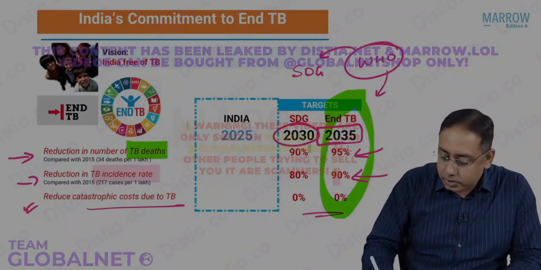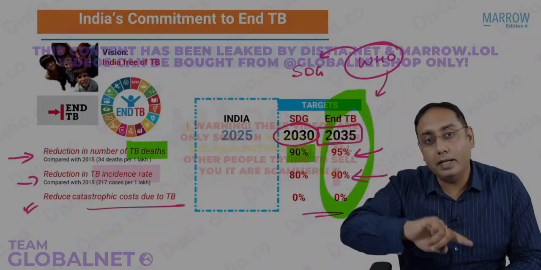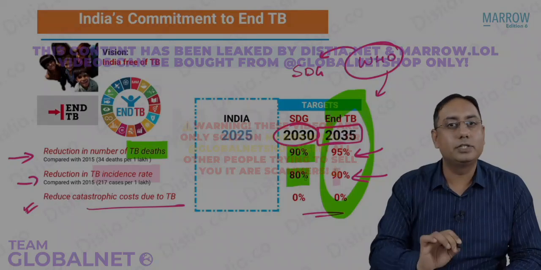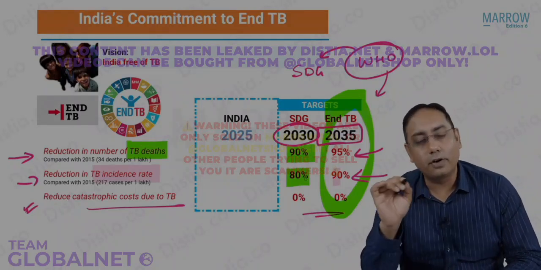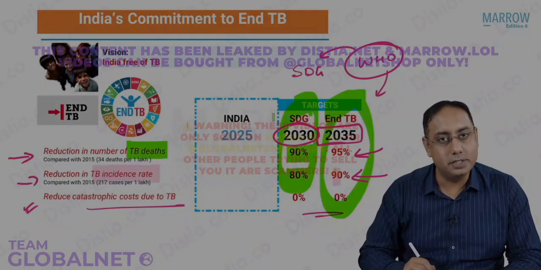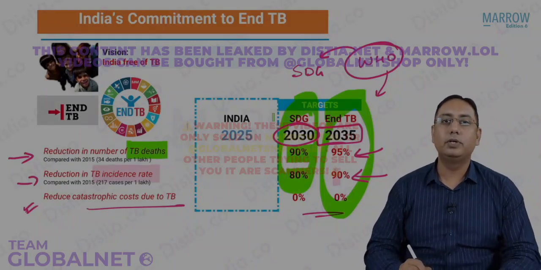Beta, the SDG wants the reduction in TB deaths by 90% and not by 95% as per WHO. The case incidence should be decreased by 80% and not by 90% as per WHO. This is what is important from the SDG point of view. So SDG wants to decrease TB deaths.